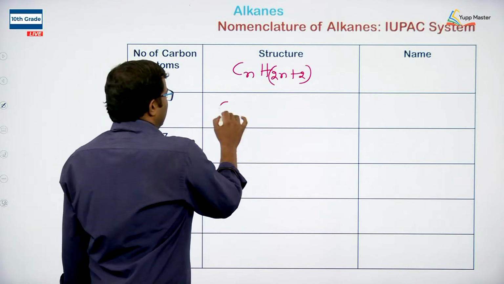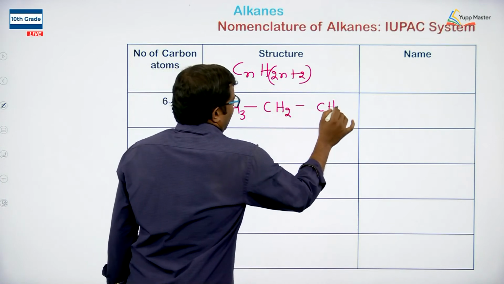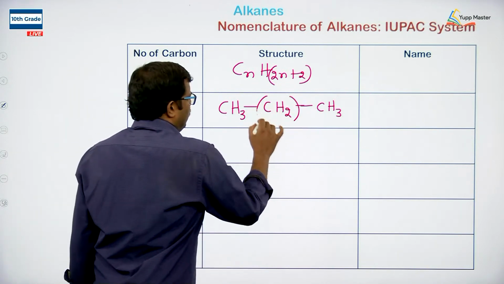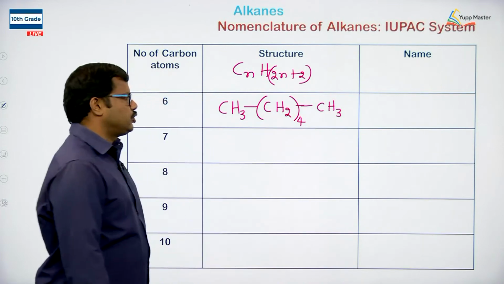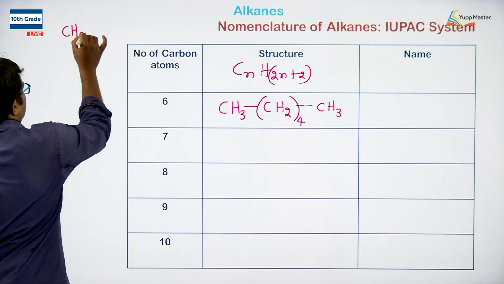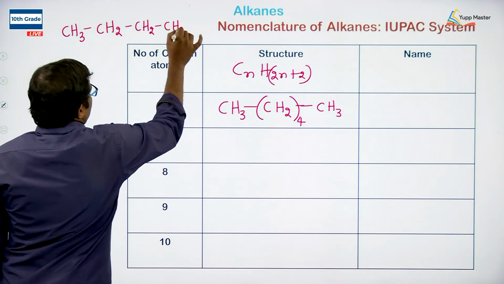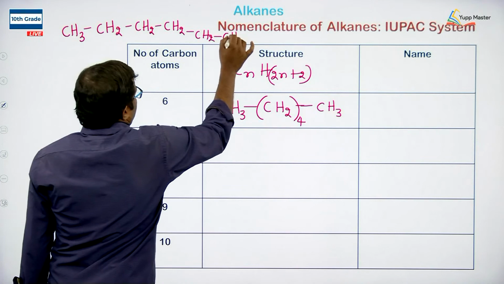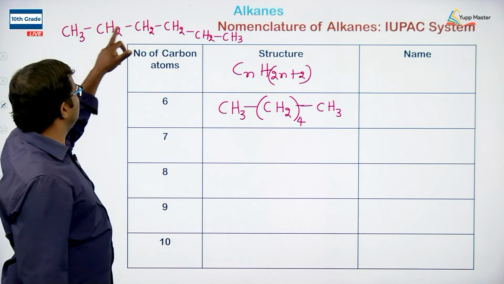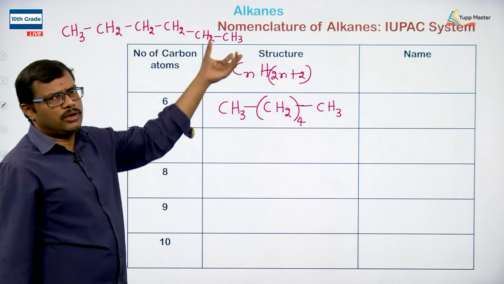So it is C6H14. I am writing it as CH3, CH2, CH3, reducing the number of CH2s written. How many CH2s are present in between? We have 4 CH2s in between the 2 CH3s. So the elaborated structure of this compound is CH3, CH2, CH2, CH2, CH2, CH3. It has 6 carbons, 1, 2, 3, 4, 5, 6, and a total of 14 hydrogens are present.